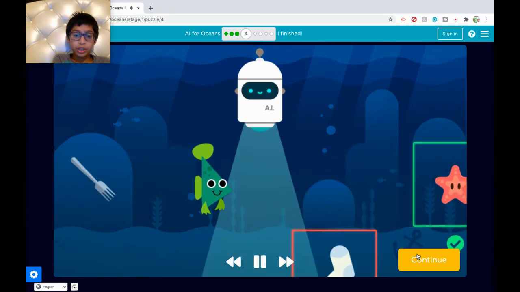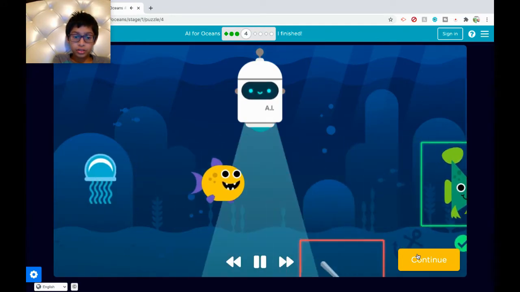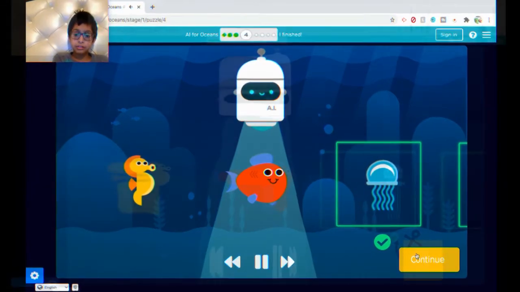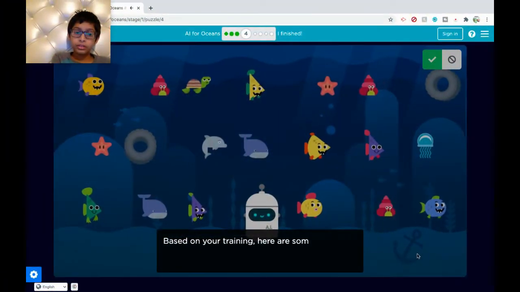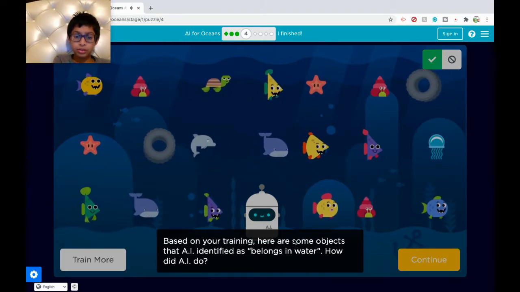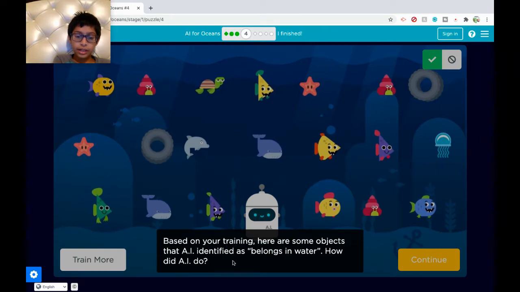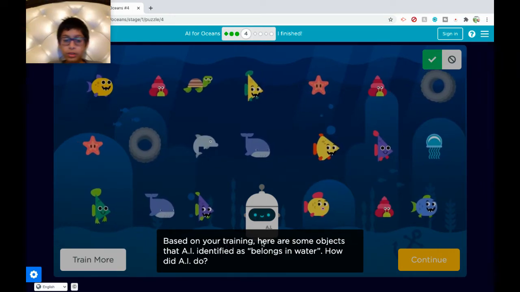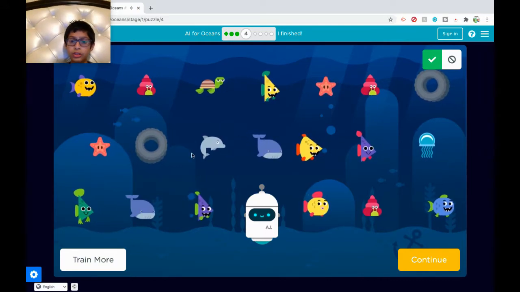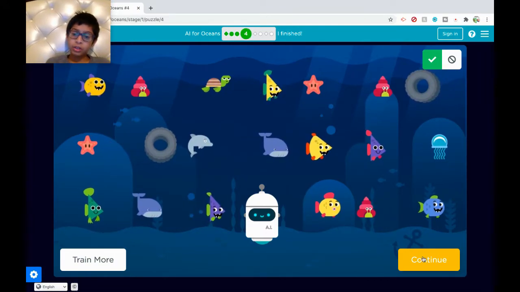Why is it letting in those tires? Okay, let's just click continue. Based on the training, here are the objects the AI identified as belonging in the water. How did AI do? The only thing it got wrong was these tires. So it did good.